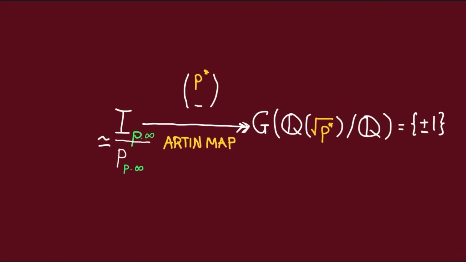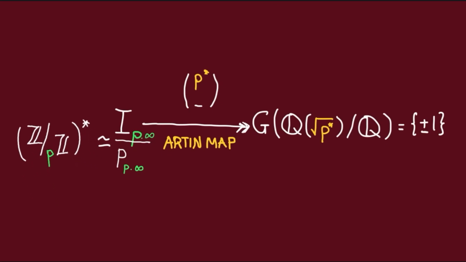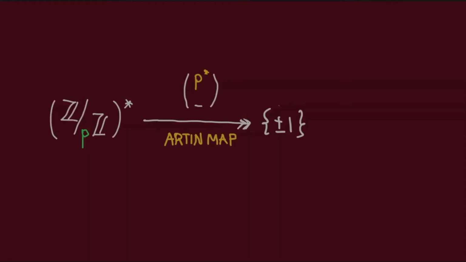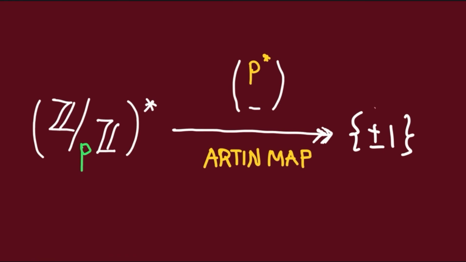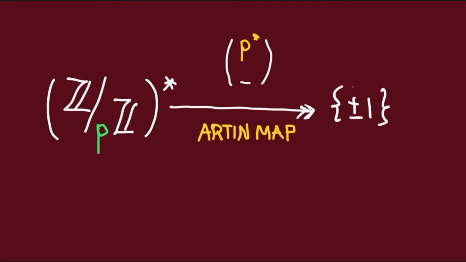Now, in our video on the generalized ideal class group, we have shown that this generalized ideal class group must be isomorphic to (Z mod PZ) star. Thus, we get a surjection from (Z mod PZ) star to Z mod 2Z. But there is only one such possible map, namely this Legendre symbol.